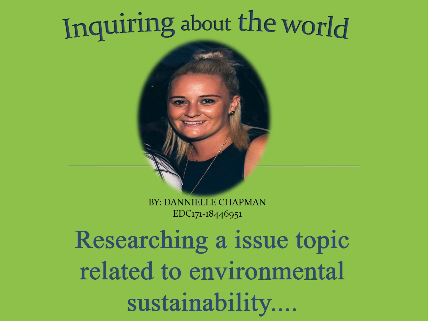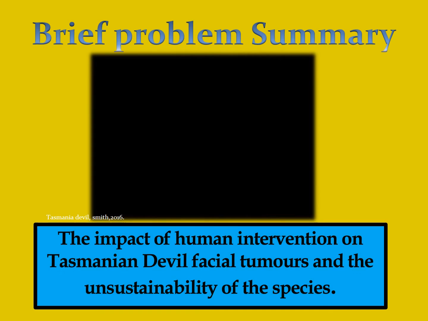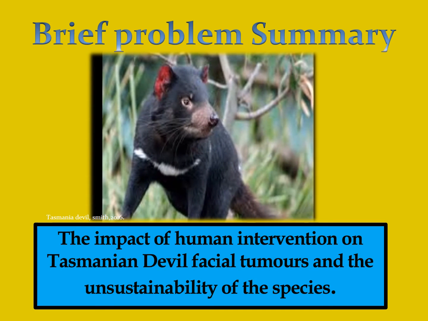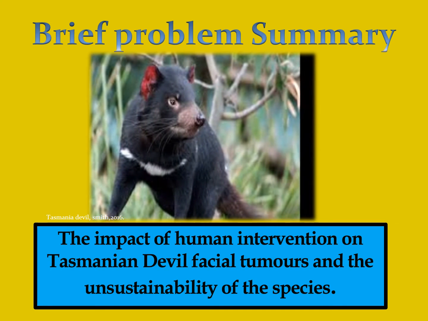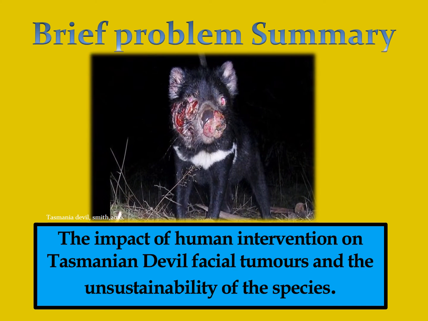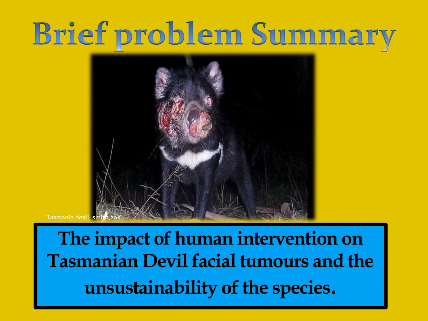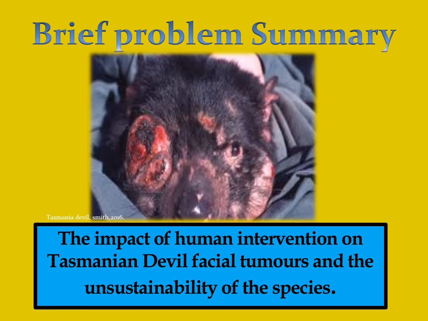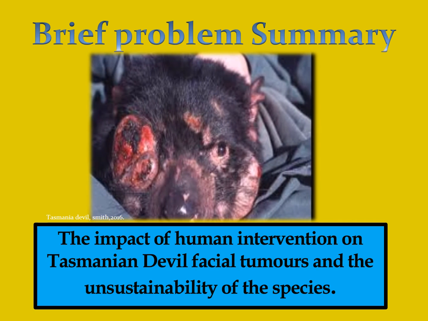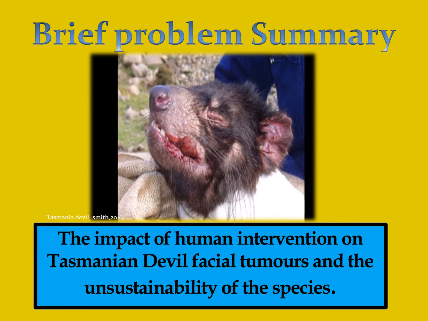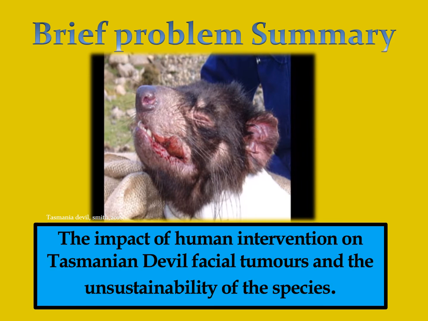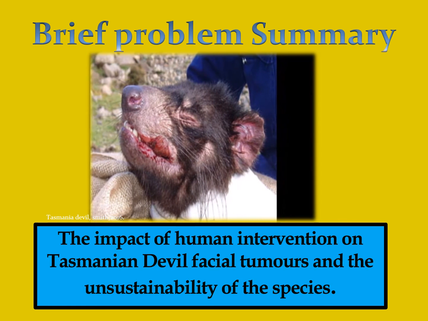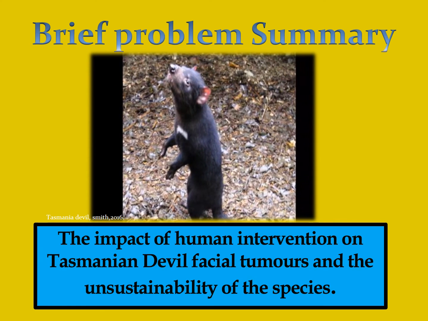The inquiry that I researched is the impact of human intervention on Tasmanian devil facial tumours and the unsustainability of the species. The problem that is occurring is Tasmanian devils are being affected by facial tumour disease. As mentioned by McCallum 2013, Tasmanian devil facial tumour disease is a term used to depict a deadly condition in Tasmanian devils, which is portrayed by the presence of clear facial growths and is one of only two transmittable cancers known. Beaton's 2011 study shows that facial tumour disease is leading to the overpopulation of wild animals, which is contributing to the unsustainability of the species.